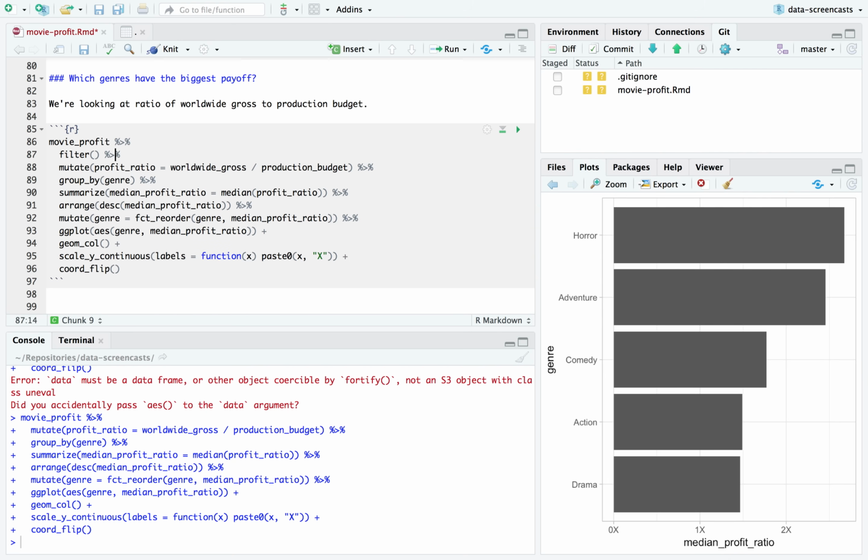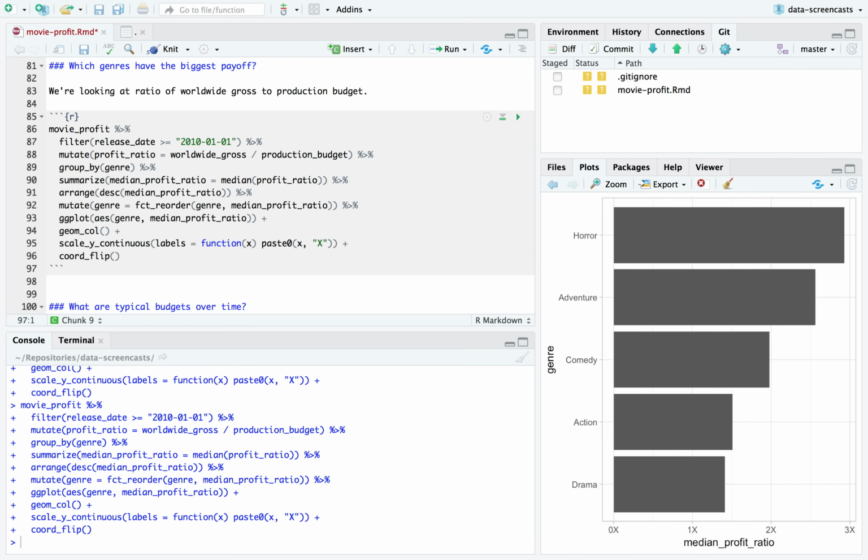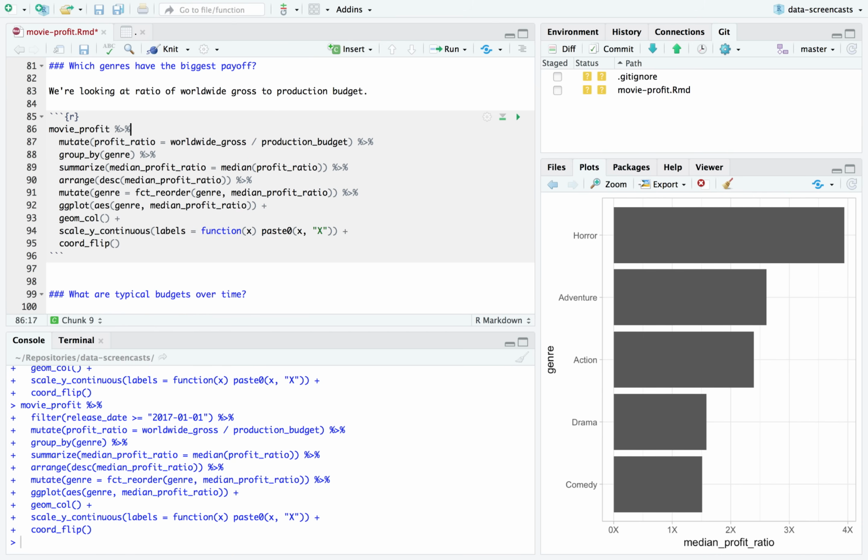I'll start very roughly, and I'm probably going to undo this. I'm going to say, what happens if I say release date has been since 2010? Nope, pretty similar ratio. What if I say only, remember I filtered out 2018, only movies released last year? Still pretty steady. Notice I'm doing genre all the way through. I like this graph. I'm going to keep it.